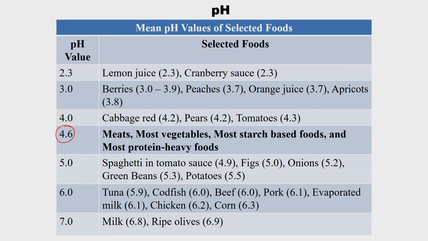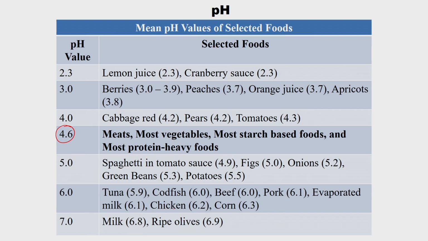This can happen in meats, most of the vegetables, starch based foods and protein heavy foods. Around 5 are spaghetti in tomato sauce, figs, onions, green beans and potatoes. Around 6 are tuna, cod fish, beef, pork, evaporated milk, chicken, corn. And 7 is around milk and ripe olive.